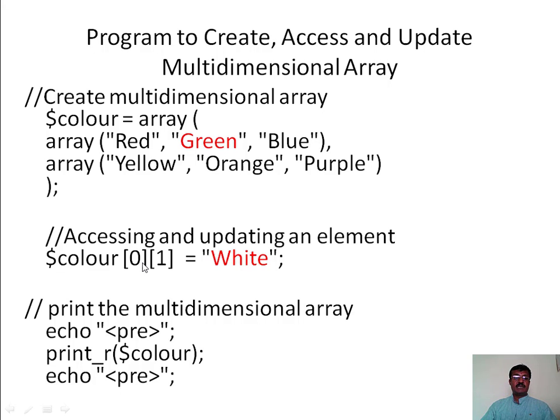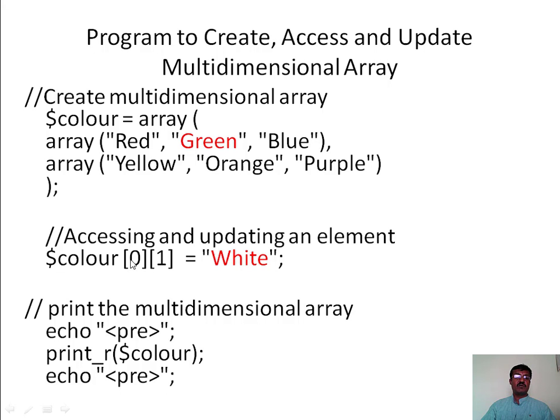By using these dimensions I am trying to access the values. Now I want to access this particular value, that is green. That comes under row 1 and column 2. So it can be accessed by using the name of the array, that is color, followed by index 1 and index 2.